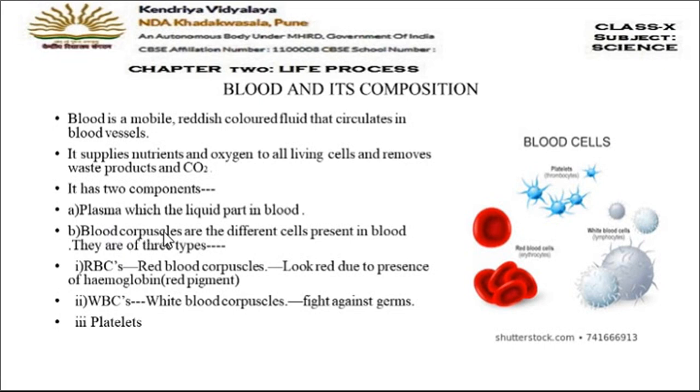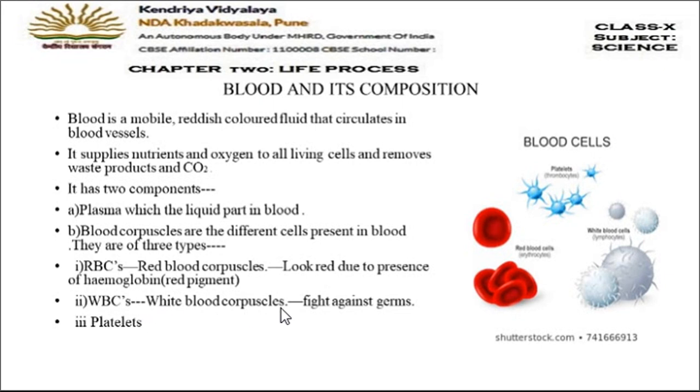As it is a complex tissue, it consists of different types of cells. Let us see which cells are present in this. First is RBC, that is red blood corpuscles. As the name suggests, they are red in color. You can see the diagram here, these are RBCs. These are spherical in shape and they look red because of the presence of a red color pigment called hemoglobin.